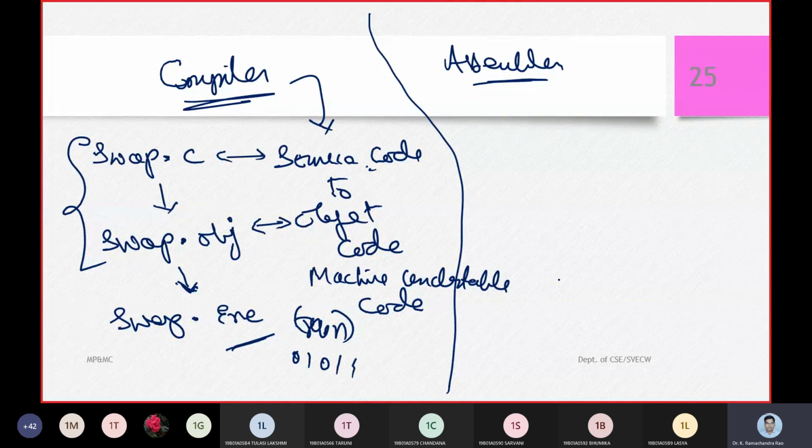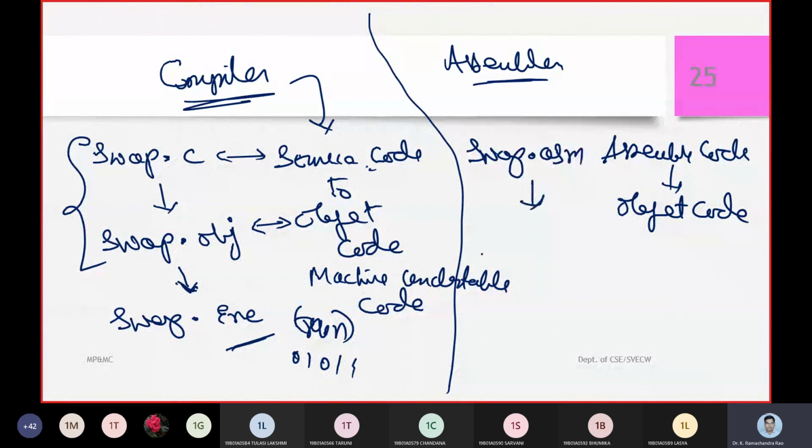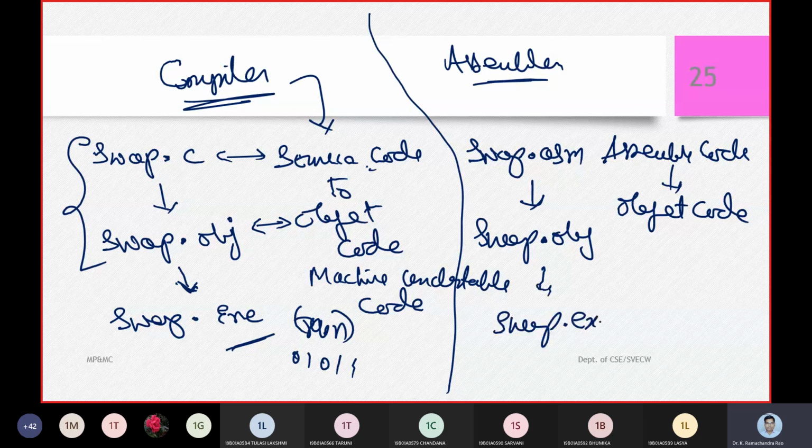Now what is an assembler? The assembler definition is that it is going to convert the assembly code to the object code. So I can say swap.asm is the assembly code, and it will be converted to swap.obj. After that it will be converted to swap.exe.